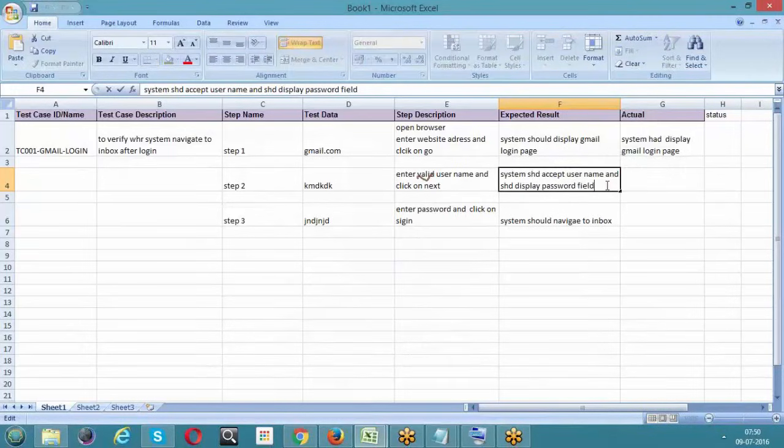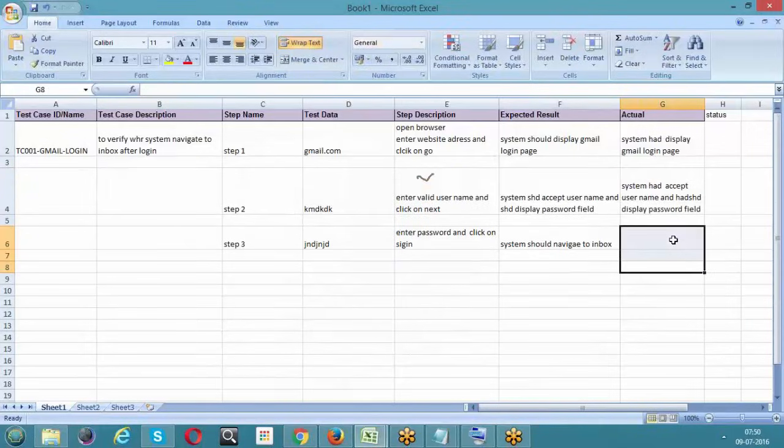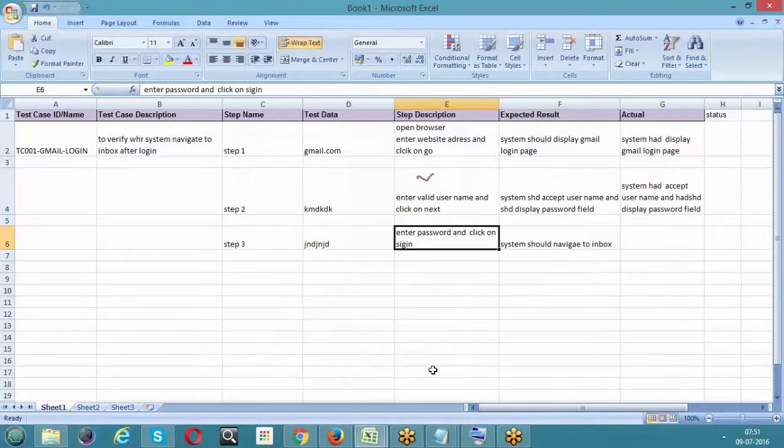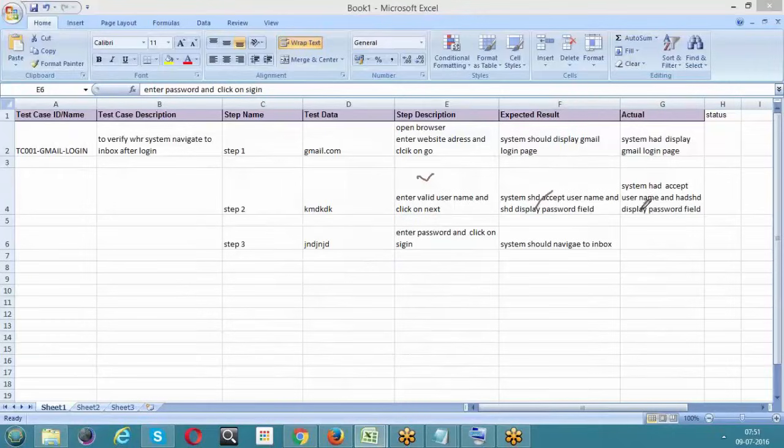Now I need to write "system should". Here I say system should. Now I said the system had accepted the username and had displayed the password field. It is displaying the password field, or the system is displaying the password field. So you can frame the sentence according to your own principles. The only thing is that it should be something like that. This is what we are expecting, and here it actually happened.